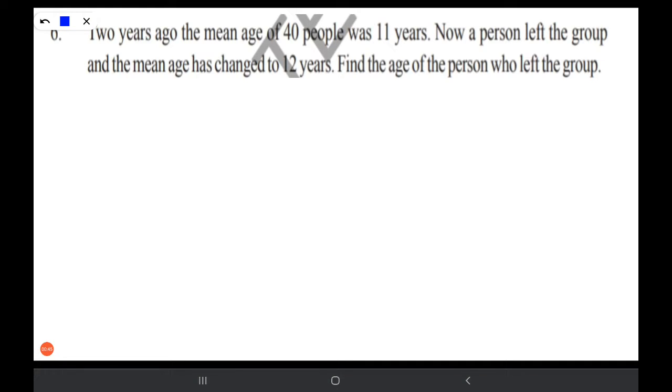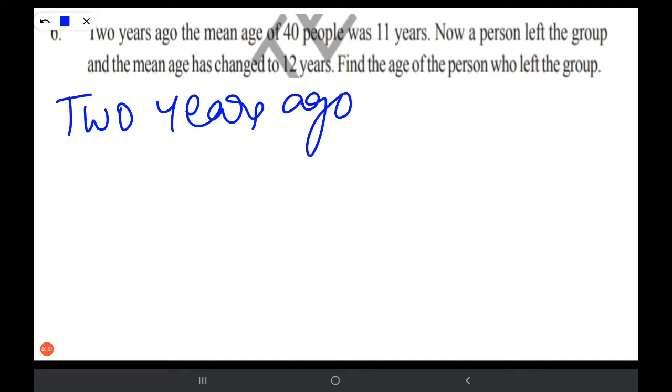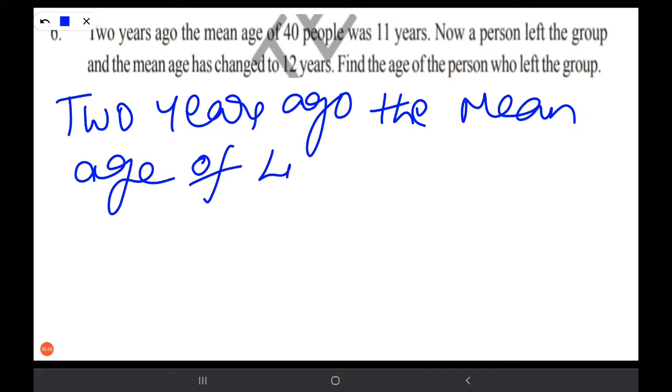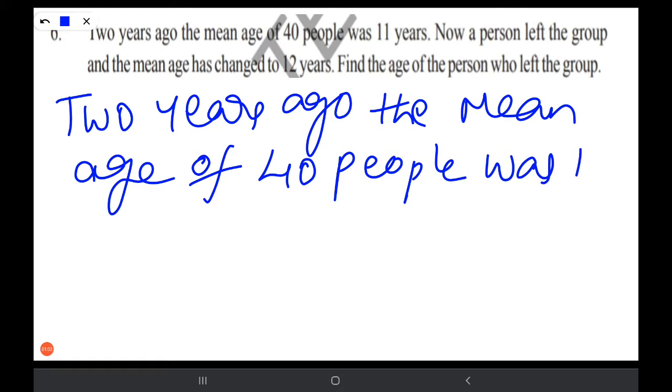Let us write first what is given. 2 years ago, the mean age of 40 people was 11 years. Okay, 2 years ago it was.